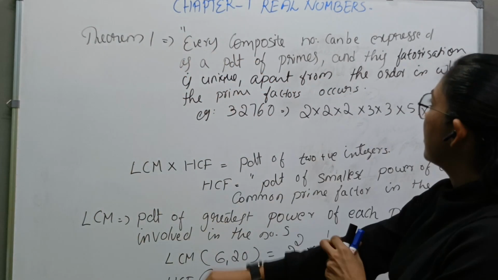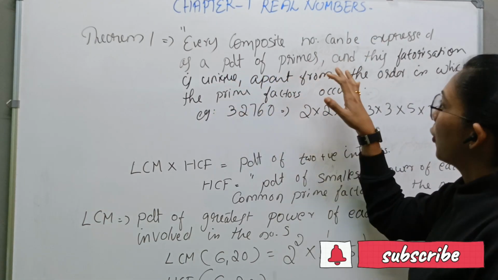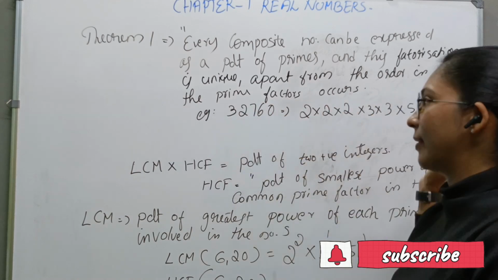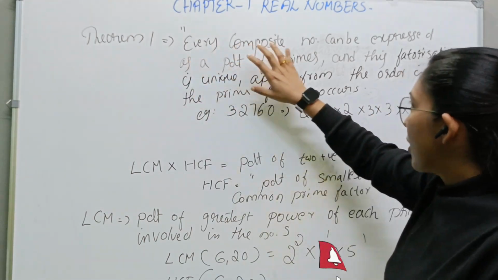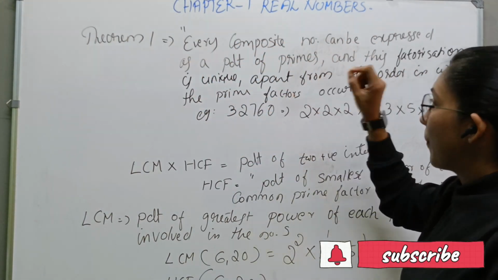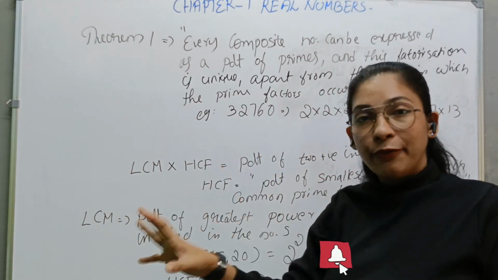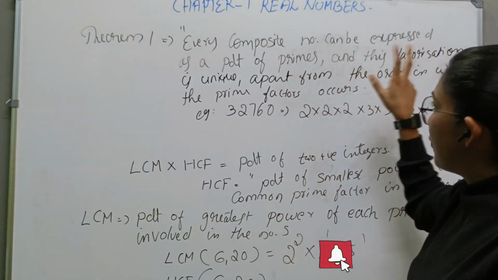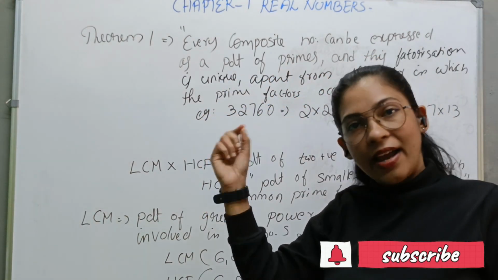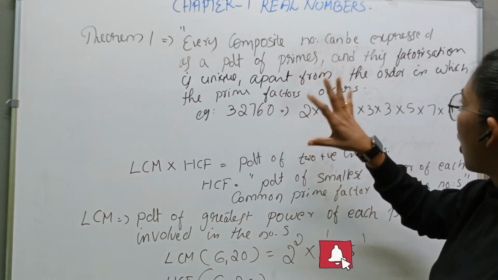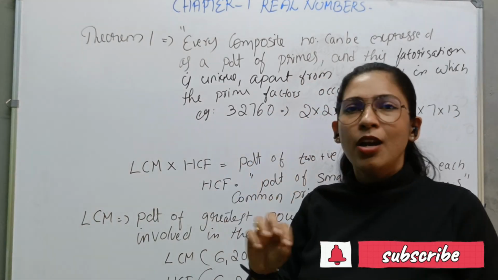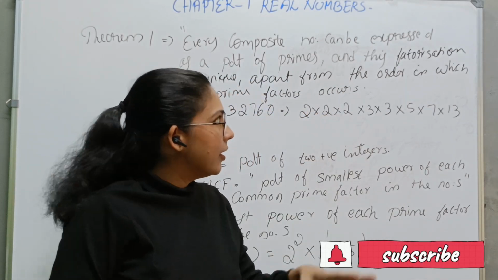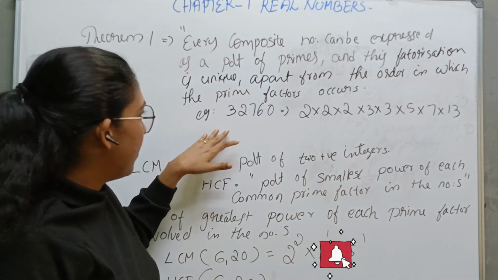Every composite number can be expressed as a product of primes, and this factorization is unique apart from the order in which the prime factors occur. Once again, each and every composite number can be represented by the product of prime numbers, and this factorization is always unique, no matter the order of the prime numbers. So this is Theorem 1.